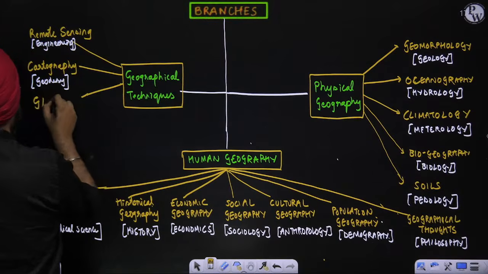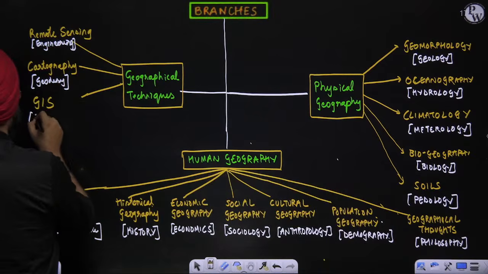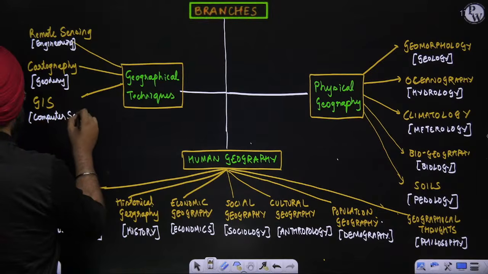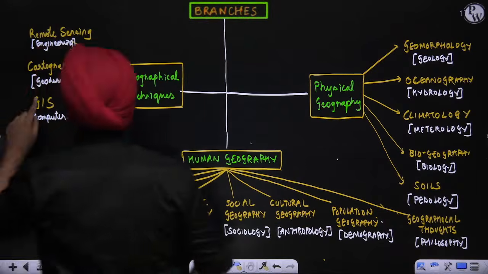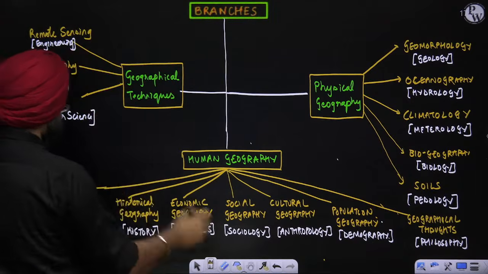Geographical Information System. It is derived from the subject of computer science. I'll write it down, don't worry.